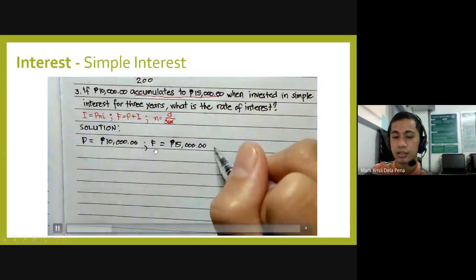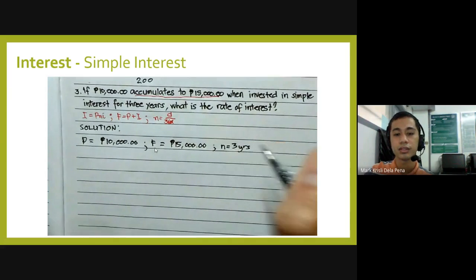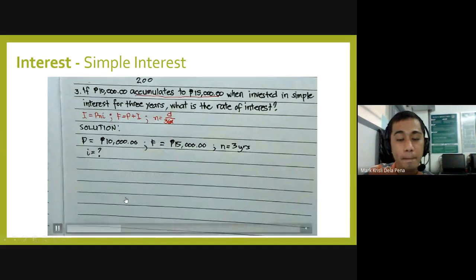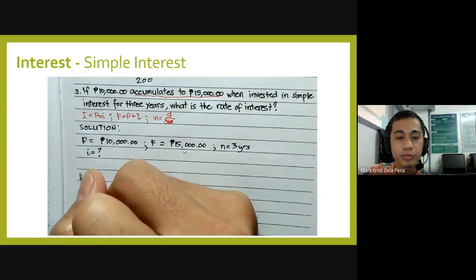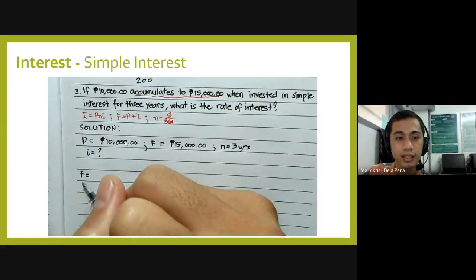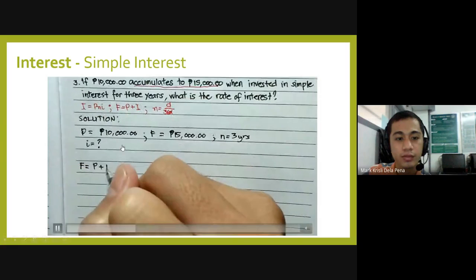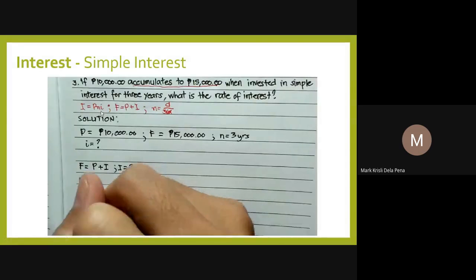Which means we will be using simple interest. Okay, so that's using the formula. Since we will be dealing with the lowercase i, you will be dealing with the lowercase i. This is what is asked in the problem.